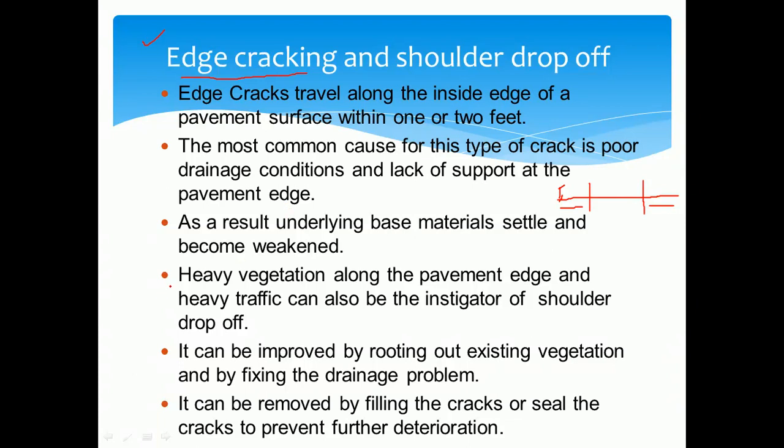Clear? Because of the heavy vegetation along the pavement edge, and then because of heavy traffic, there may be a shoulder drop in flexible pavement. And how can we rectify this type of problem? We can avoid edge cracking by removing the vegetation that has developed along the sides of the road, and by providing a proper drainage system we can avoid this type of cracks along the sides of the road.